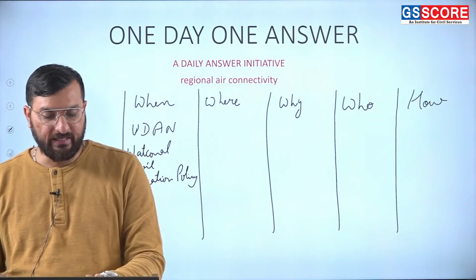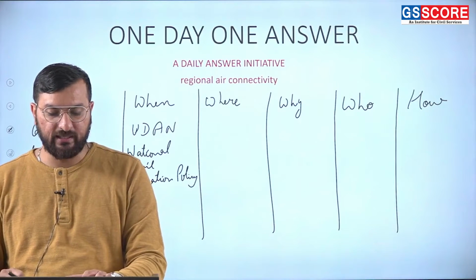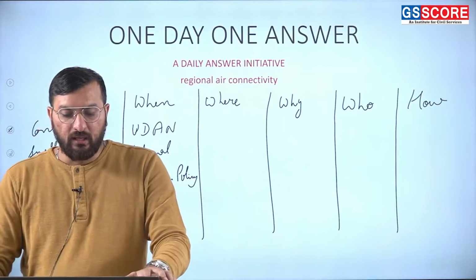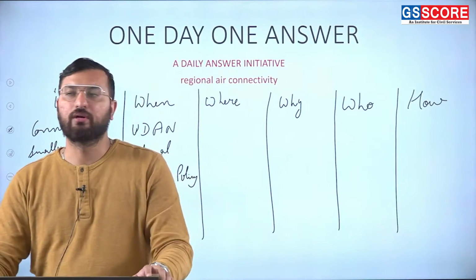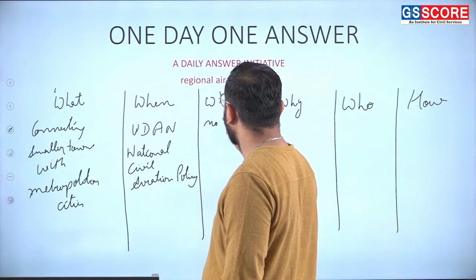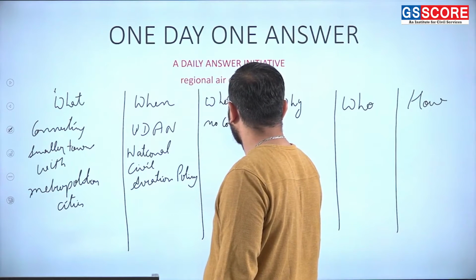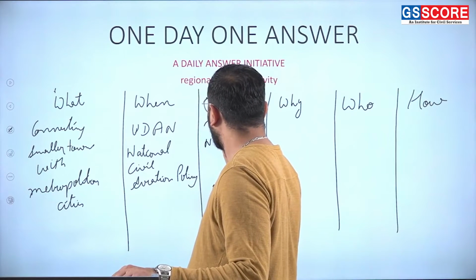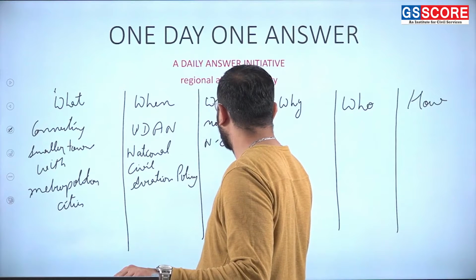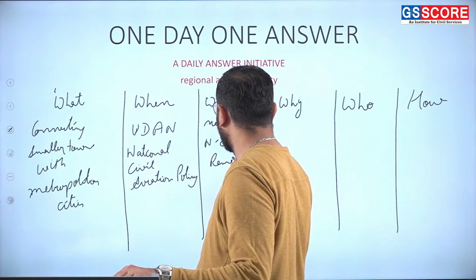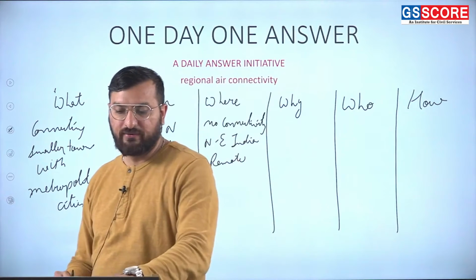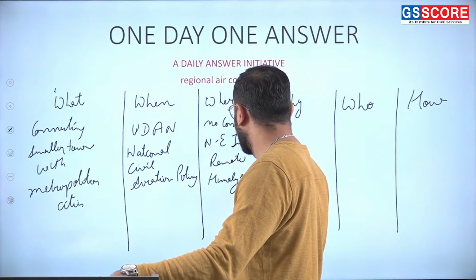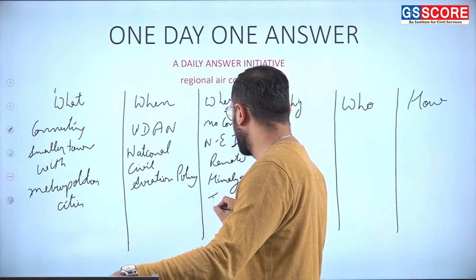Then our next question is, where is this regional air connectivity focused? Which areas are we going to focus on? Regions where we see limited or no connectivity, those areas will be the focus. Northeast India, remote areas, underserved or unserved regions, and the Himalayan states will be the focus.